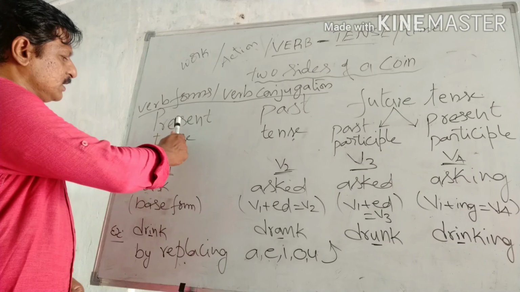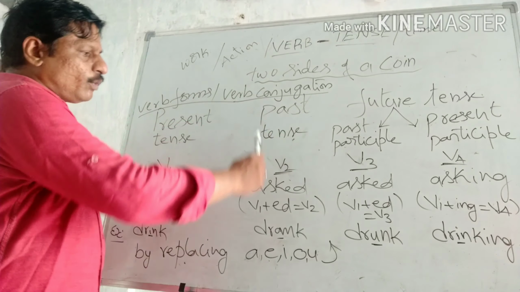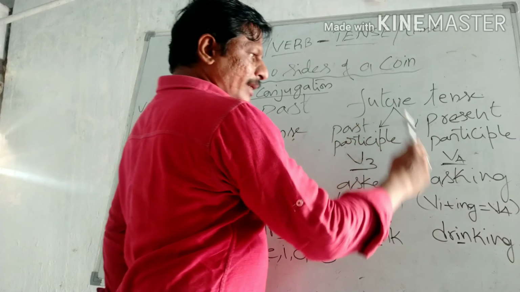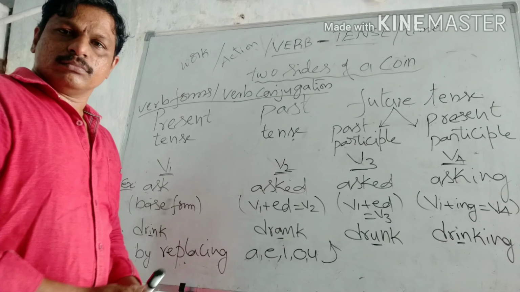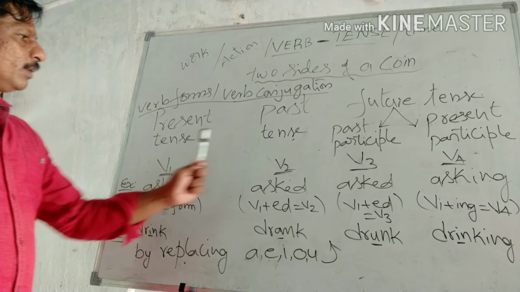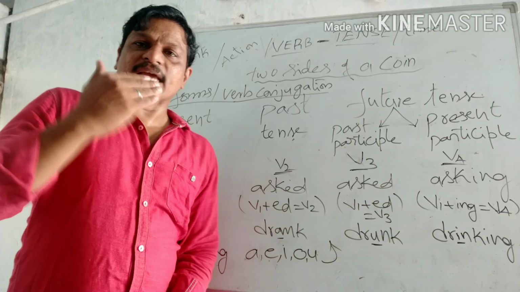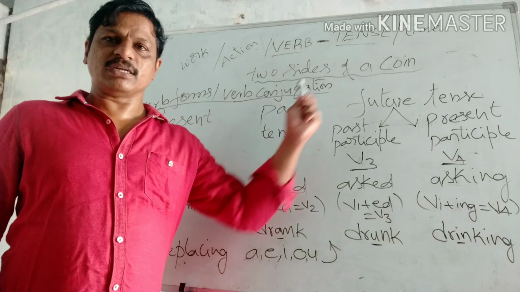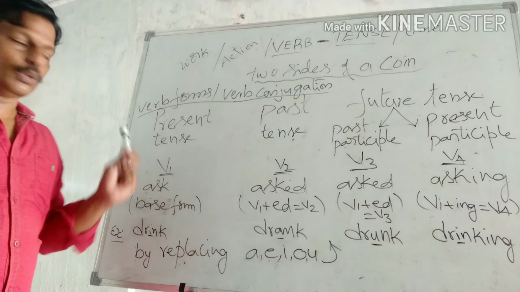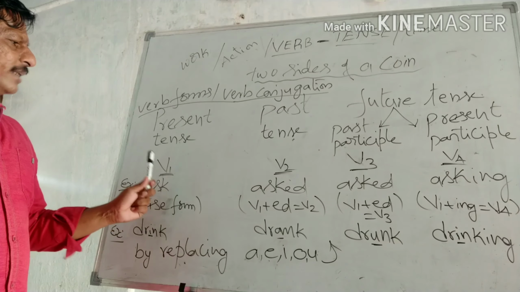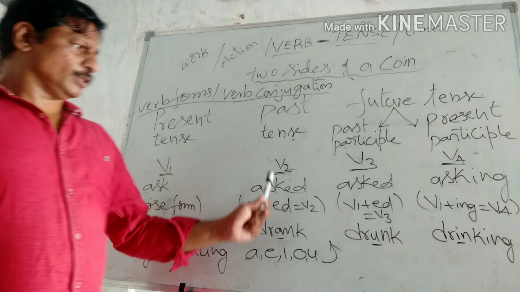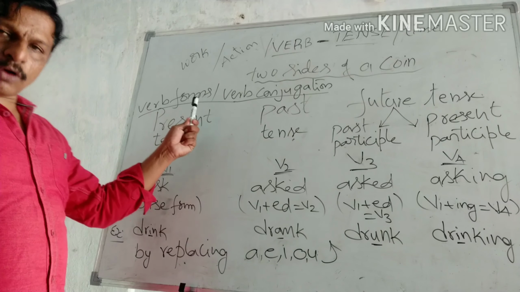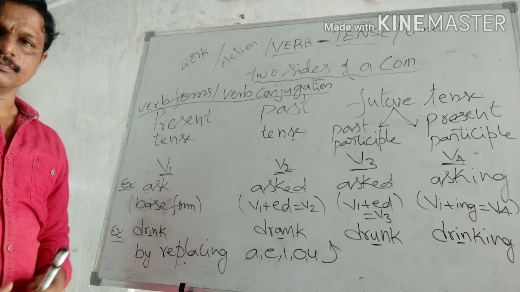So present tense we call V1, past tense V2, past participle V3, and present participle V4. Based on this, every verb has four forms: V1, V2, V3 and V4. We call this verb forms, or forms of verb.